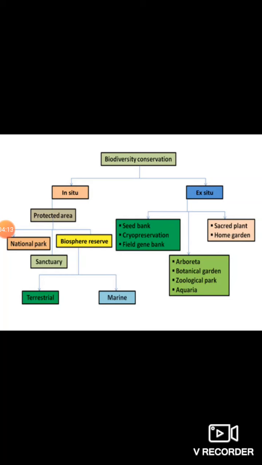Now, apart from this, there are a few technical laboratory methods which are called ex situ biodiversity conservation methods. These are laboratory conditions or conditions which are generated artificially and which are being done deliberately. They are called ex situ methods of biodiversity conservation. For example, having seed banks, cryopreservation, field gene bank. These are all laboratory methods of conserving something.